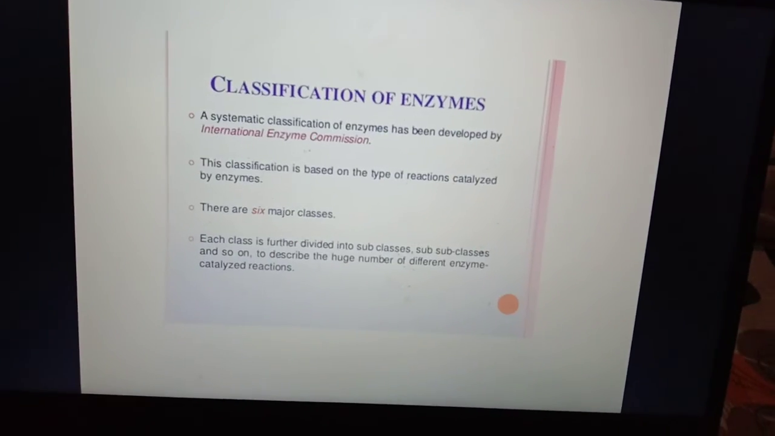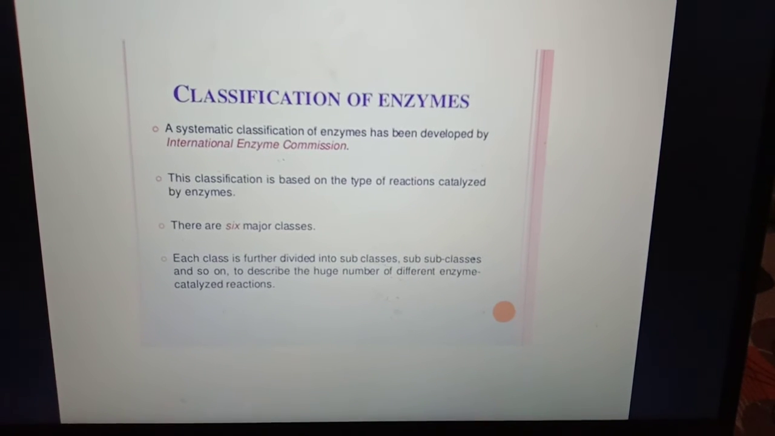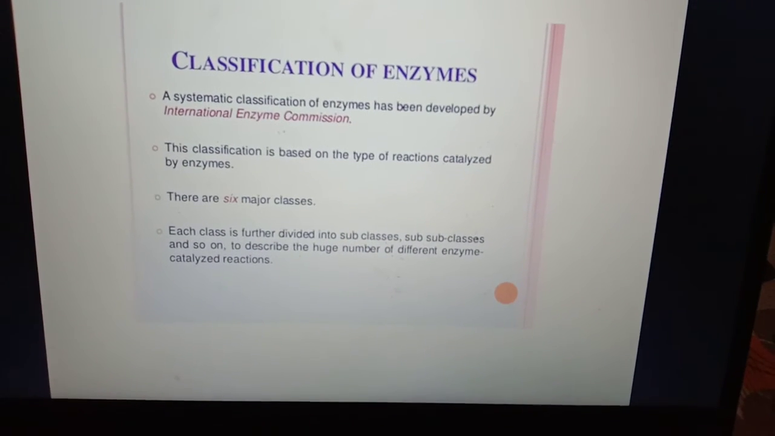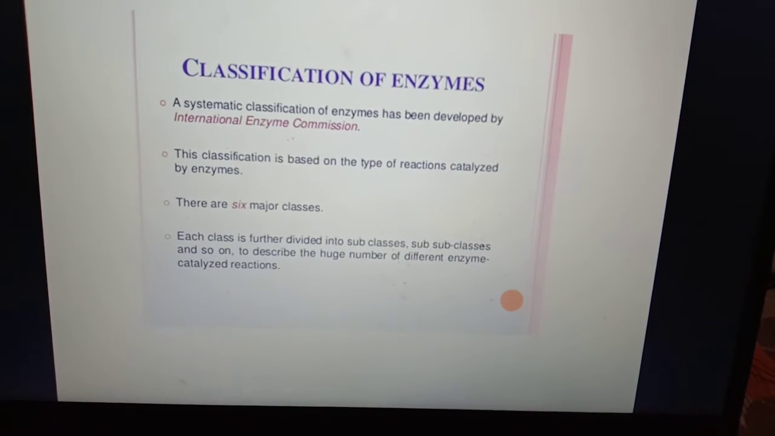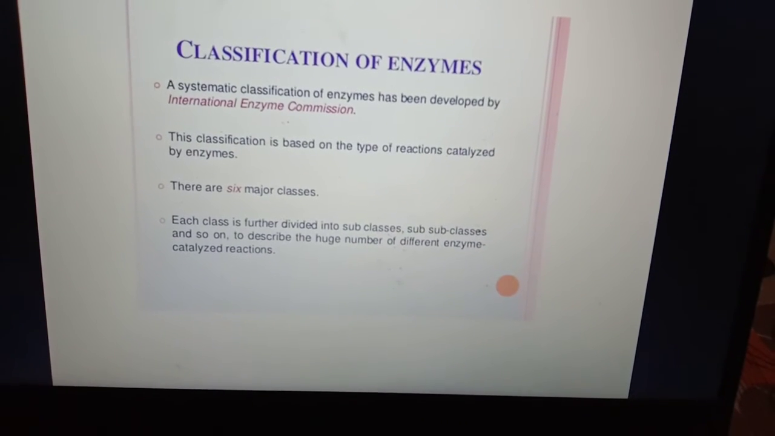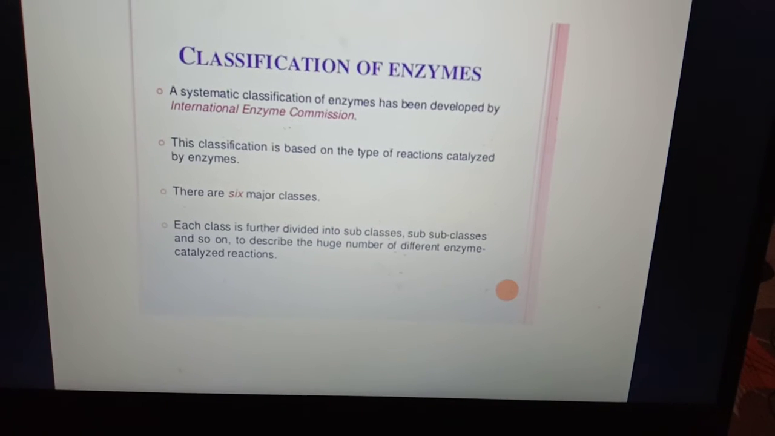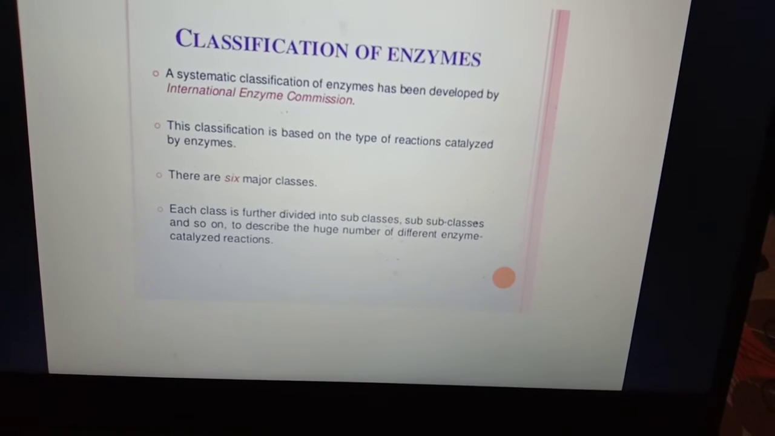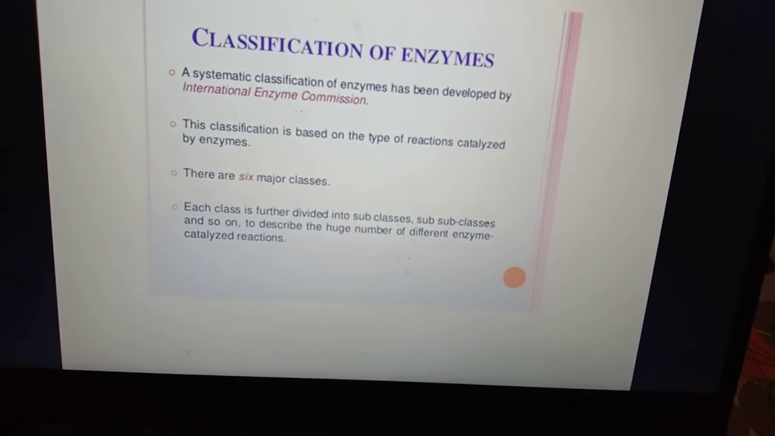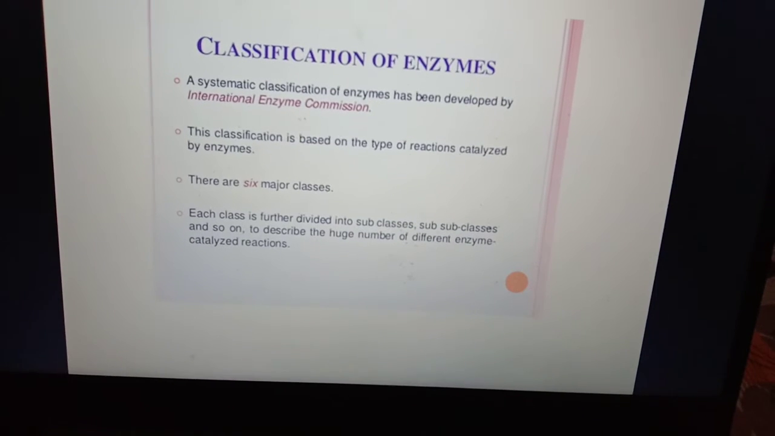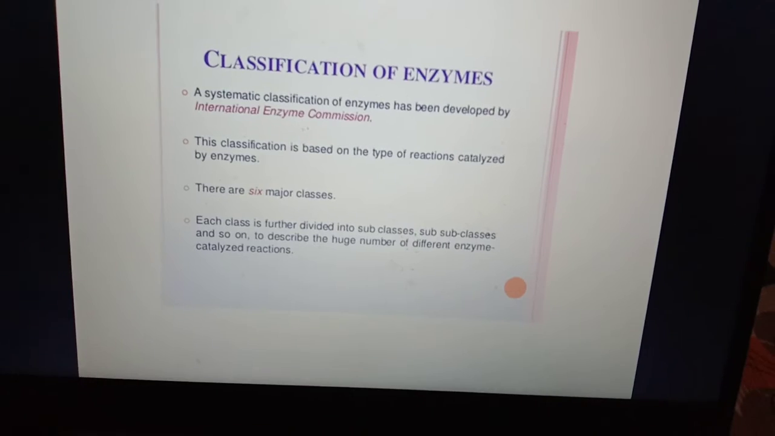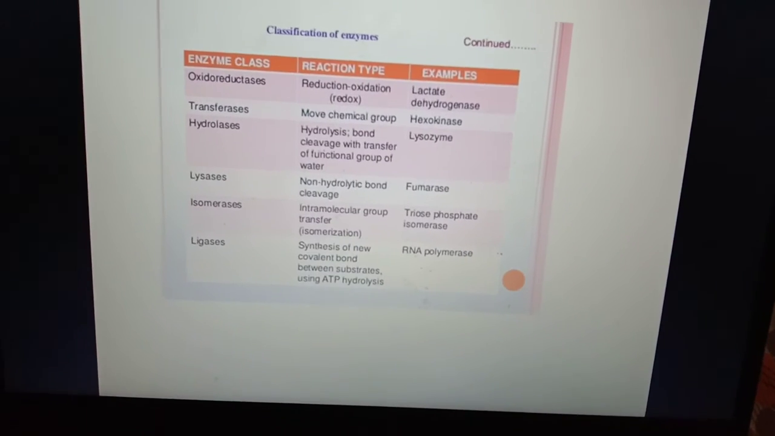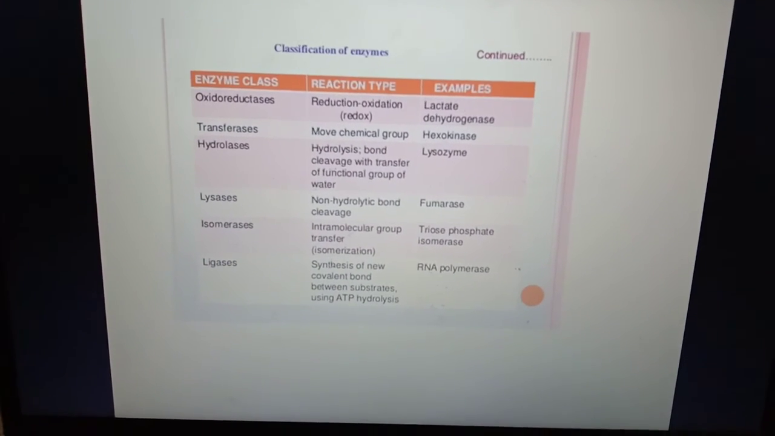Now we will see the classification. A systematic classification of enzymes has been developed by the International Enzyme Commission. This classification is based on the type of reaction catalyzed by enzymes, and there are 6 major classes. Each class is further divided into subclasses, and so on, to describe the huge number of different enzyme-catalyzed reactions. So this is the classification of enzymes.